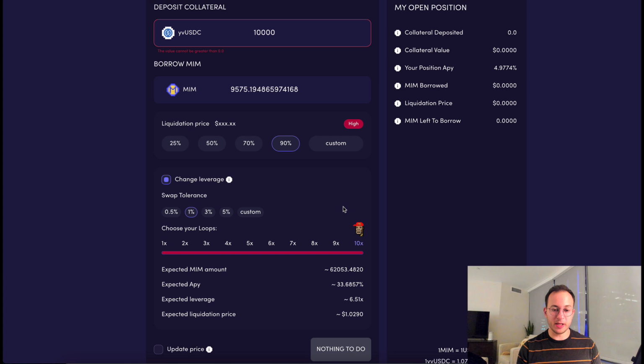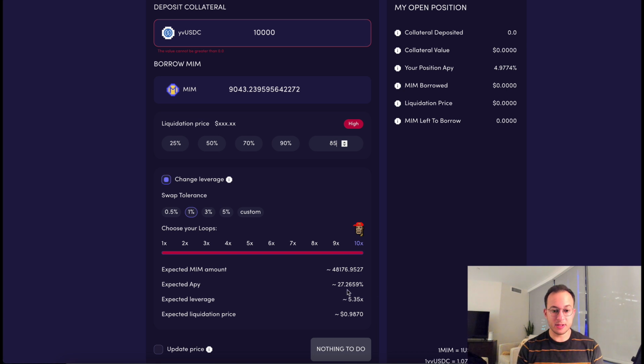But there's a couple things we can do. The first thing we could do is just lower that percentage we're borrowing against it. So maybe we only want to borrow 85% of the value of our collateral. And you can see there, now the liquidation price is just under 99 cents, which USDC essentially never gets to.